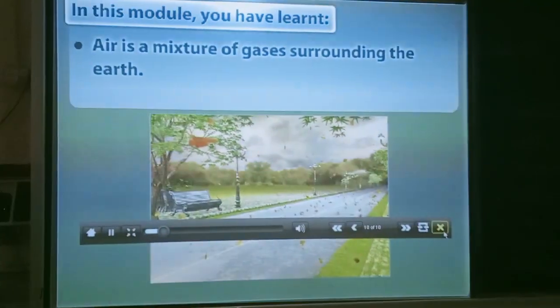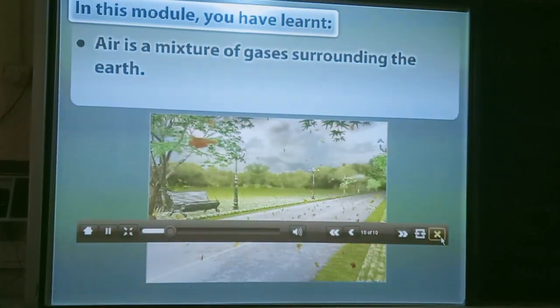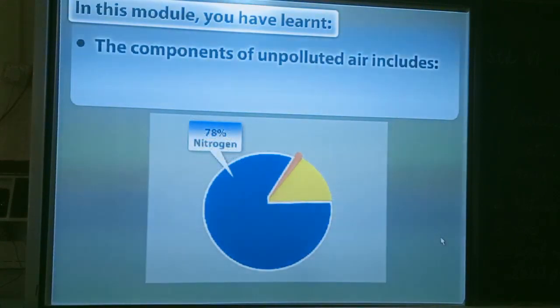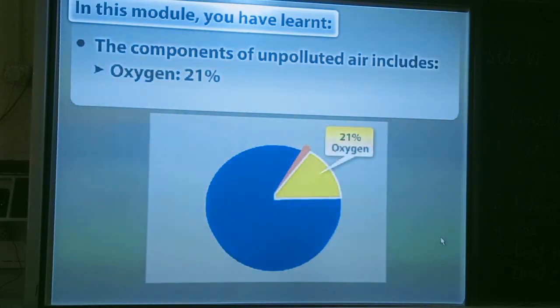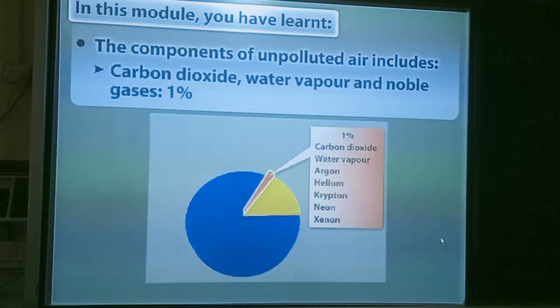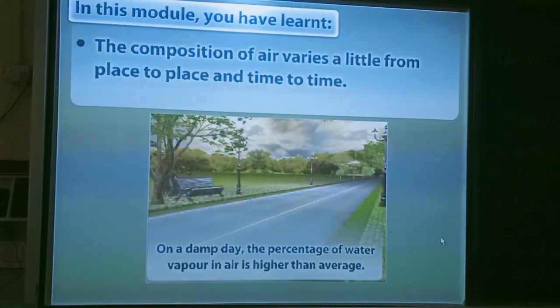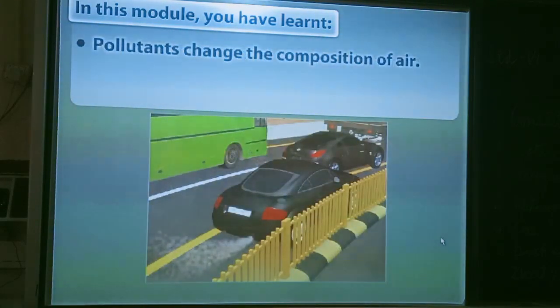In this module you have learnt air is a mixture of gases surrounding the earth. The components of unpolluted air include nitrogen 78%, oxygen 21%, and carbon dioxide, water vapor, and noble gases 1%. The composition of air varies a little from place to place and time to time. Pollutants change the composition of air.